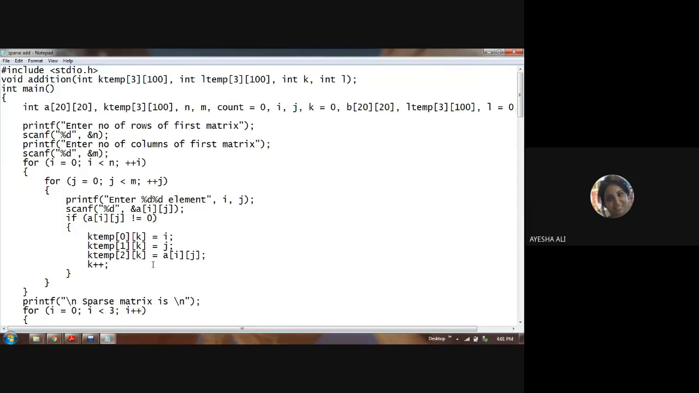We still do not know. Suppose when you're constructing a program, you do not know how many non-zero values there are, so you're taking that as k. But your number of rows is fixed, so that will always be 0, 1, 2.